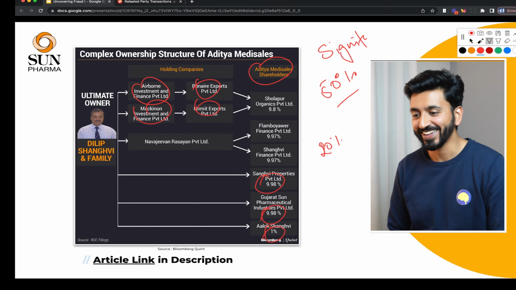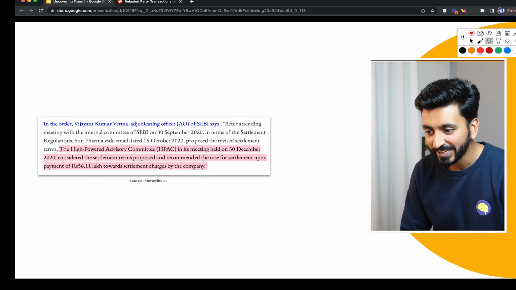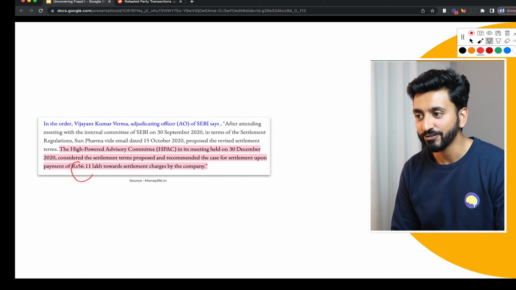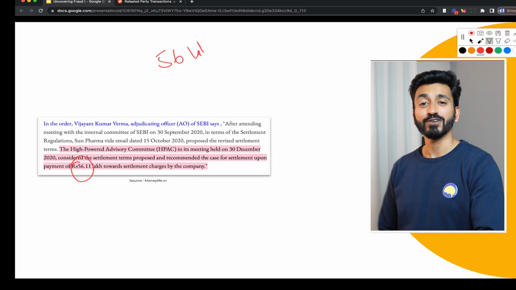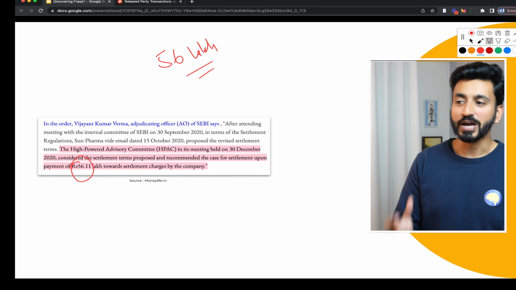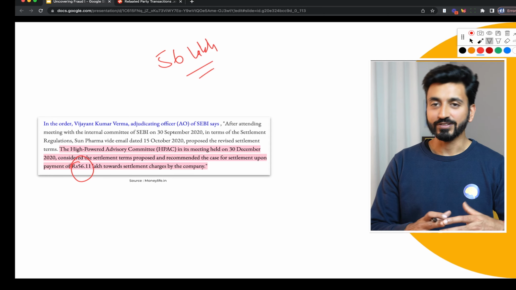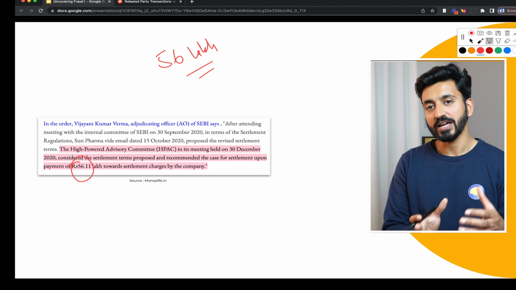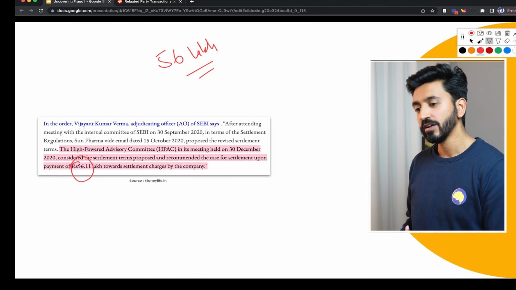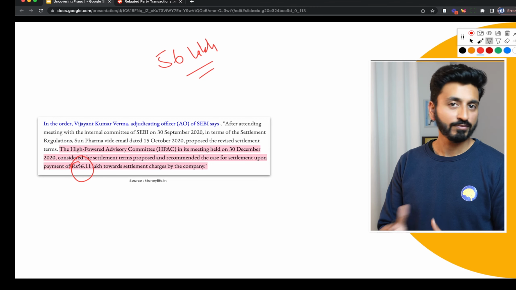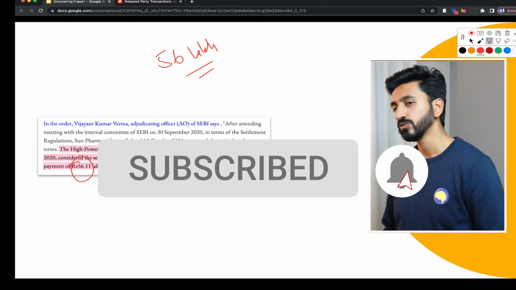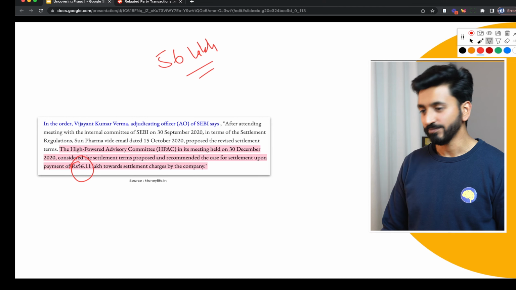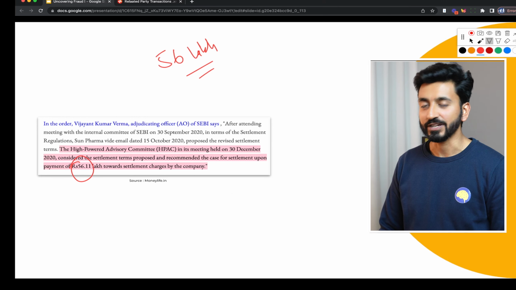Surprisingly, SEBI fined Sun Pharma a total sum of 56 lakh rupees. The company was fined 56 lakh rupees. Now, just imagine the magnitude, the crores and crores of rupees that potentially could have been shifted from the company at the expense of the minority shareholders to the promoter entities, and you just get away with it. That's just how it is.